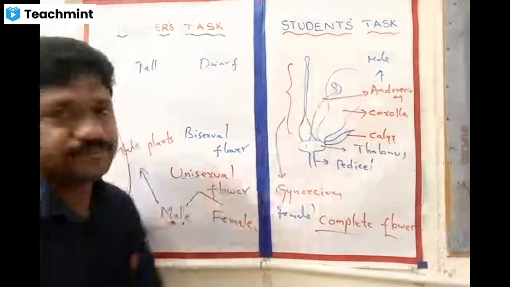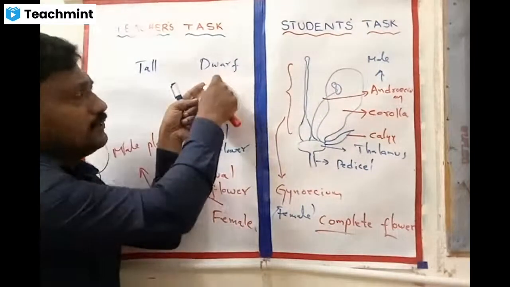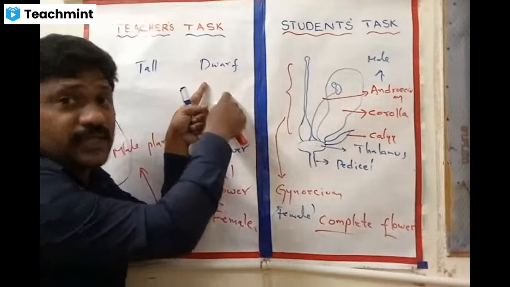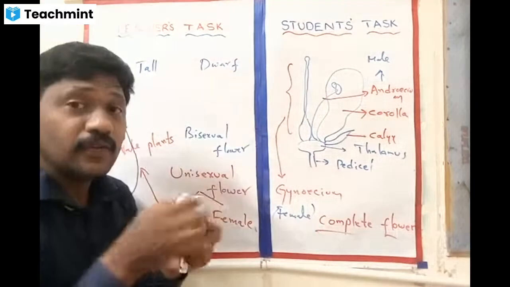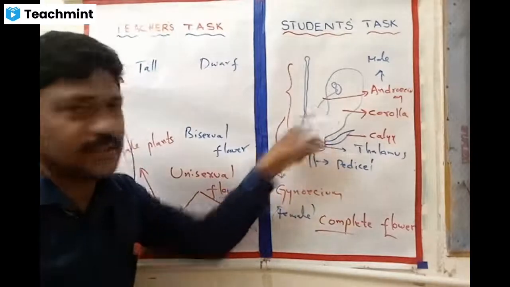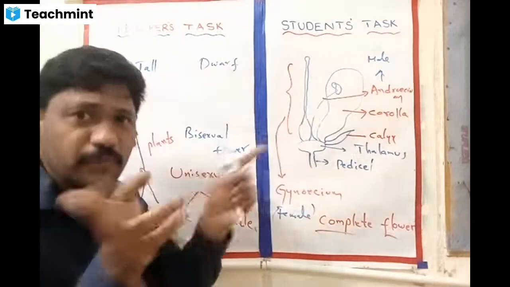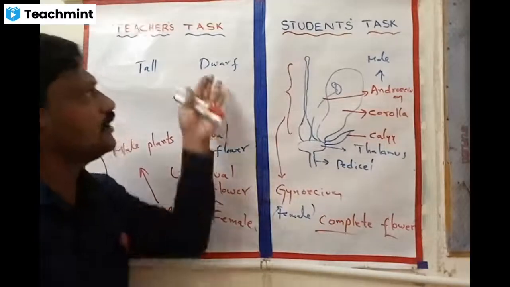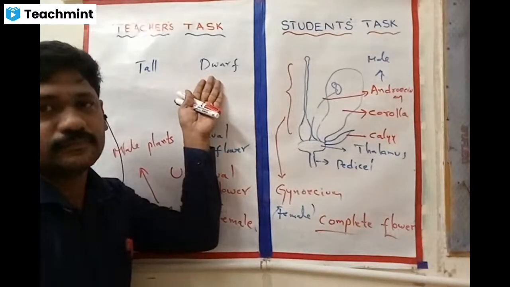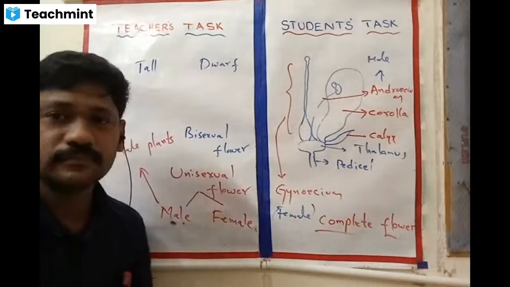This is the anther. I am going for artificial pollination, and I will dust the pollen over here. When you come to the female plant, which I have considered female, with the help of scissors I will go and cut the stamens. I am removing the male reproductive organ, so it will become female. That's all, simple logic. Do you understand here? Any doubts?